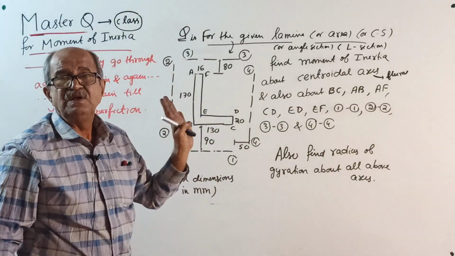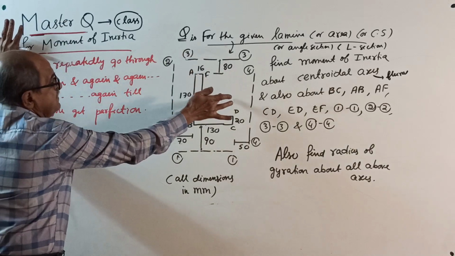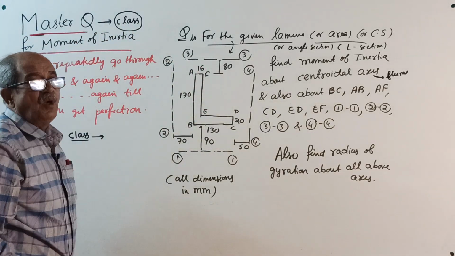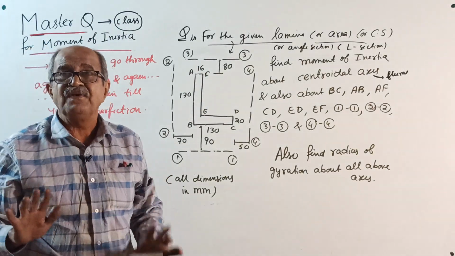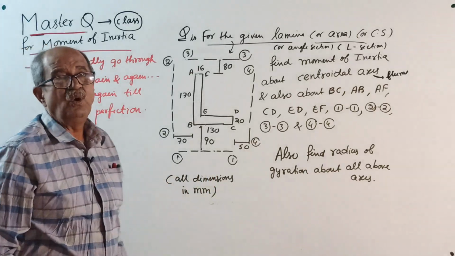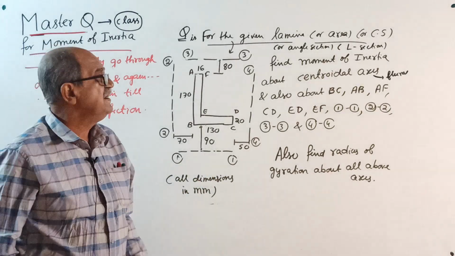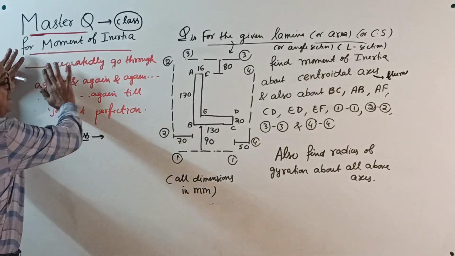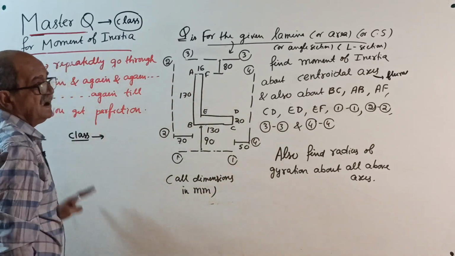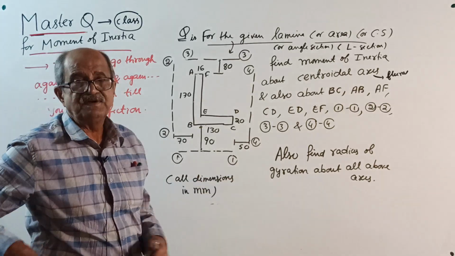This is the question. So what I will do now is sketch this question somewhere here and write what all is required. I am not going to remove that till the end of the class. It will be there permanently till the end, most probably. In case there is a space requirement, I may remove it, but I will try to maintain that sketch. I will remove everything now and write here, so that as much as possible I will maintain it till the end of the class. Okay, I will write first.